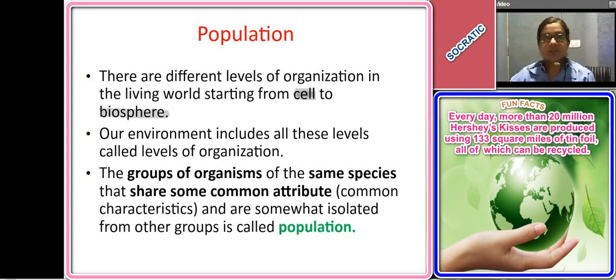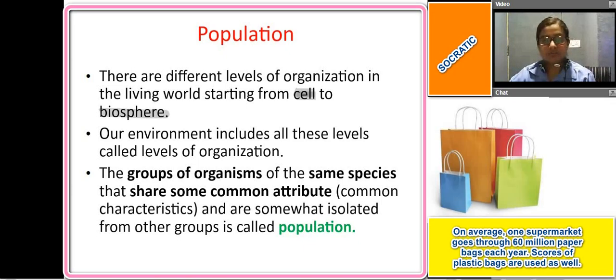These were the different levels of organization of the living world. So our environment includes all these levels of organization, starting from the smallest, that is the cell, to the entire biosphere.